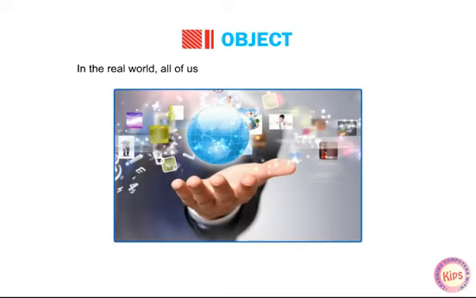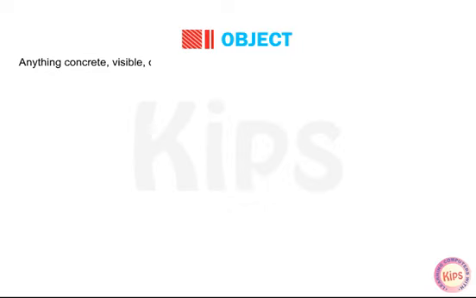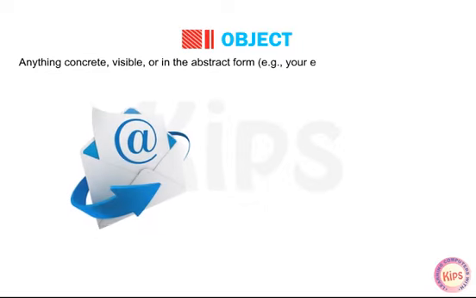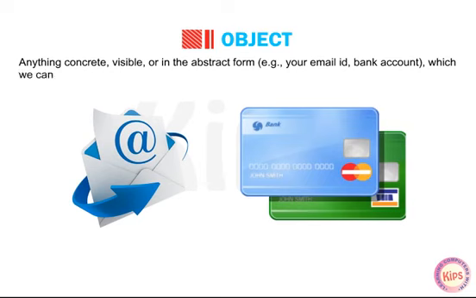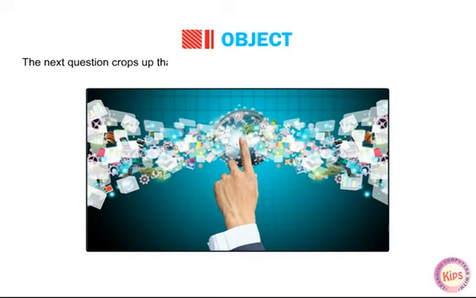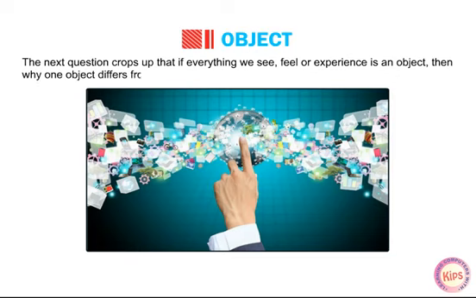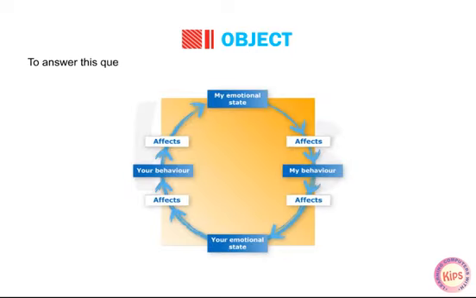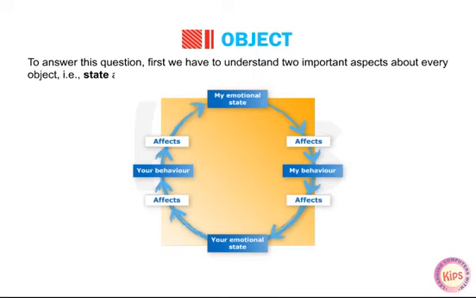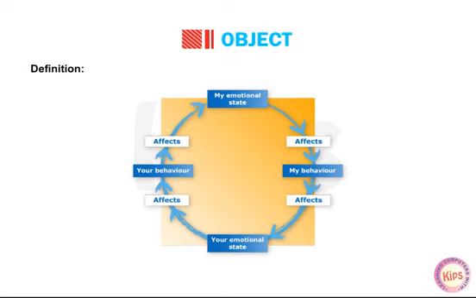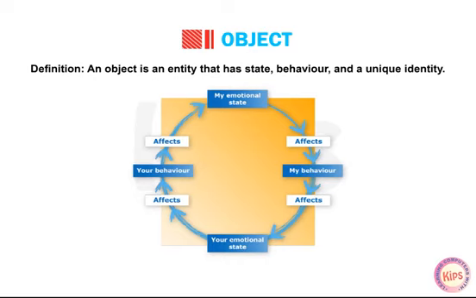In the real world, all of us interact with objects throughout our lives. Anything concrete, visible, or in the abstract form, for example your email ID or bank account, which we can see, experience, or feel, is an object. The next question crops up: if everything we see, feel, or experience is an object, then why does one object differ from another? To answer this question, first we have to understand two important aspects of every object, that is, state and behavior. Definition: an object is an entity that has state, behavior, and a unique identity.